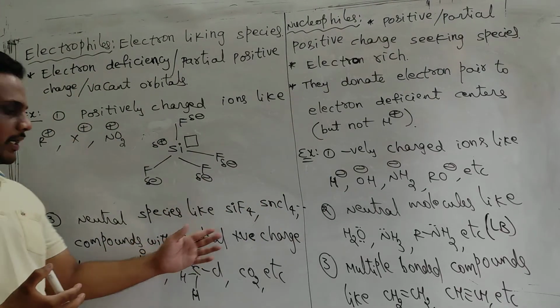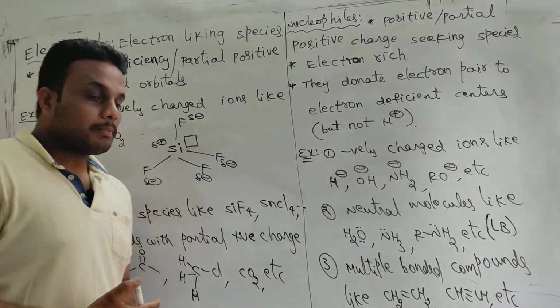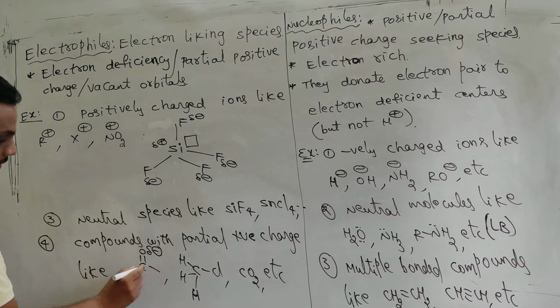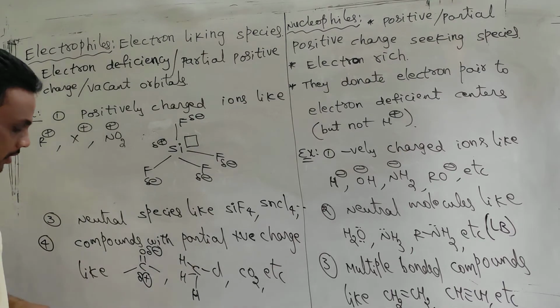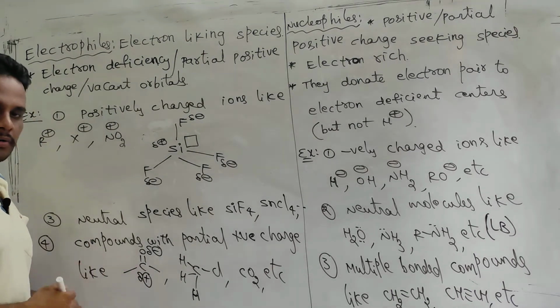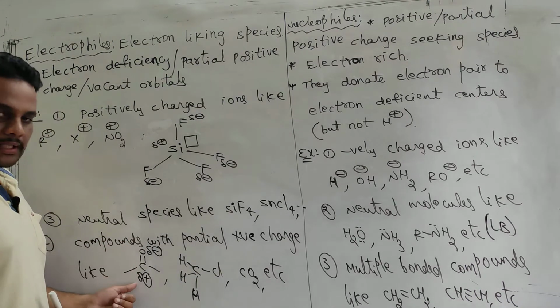And compounds with partial positive charge. In some compounds partial positive charge is present by default. You see, the carbonyl group is a polar group, so the pi electrons can shift towards oxygen easily. So partial positive charge is present on carbon. Actually carbonyl compounds possess both electrophilic and nucleophilic sites, but we have been talking about electrophiles only. So carbon is the electrophilic site.